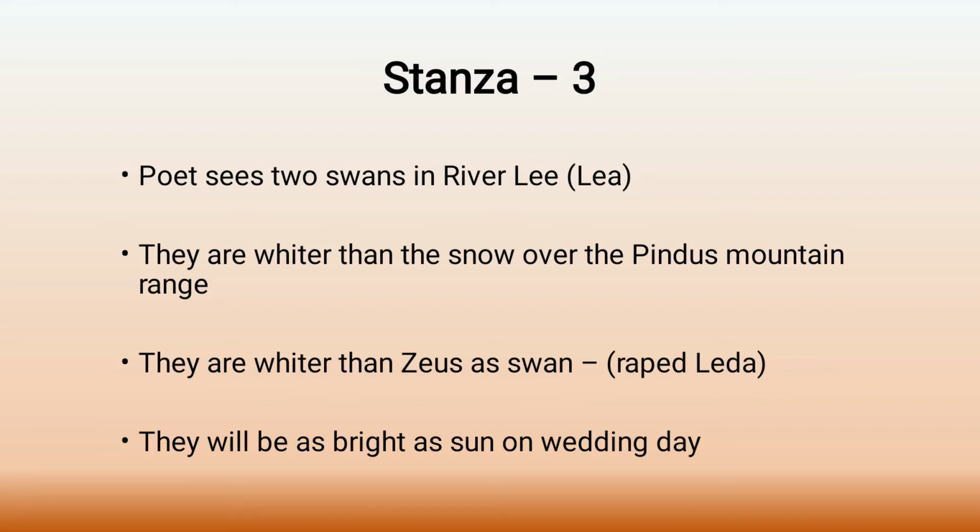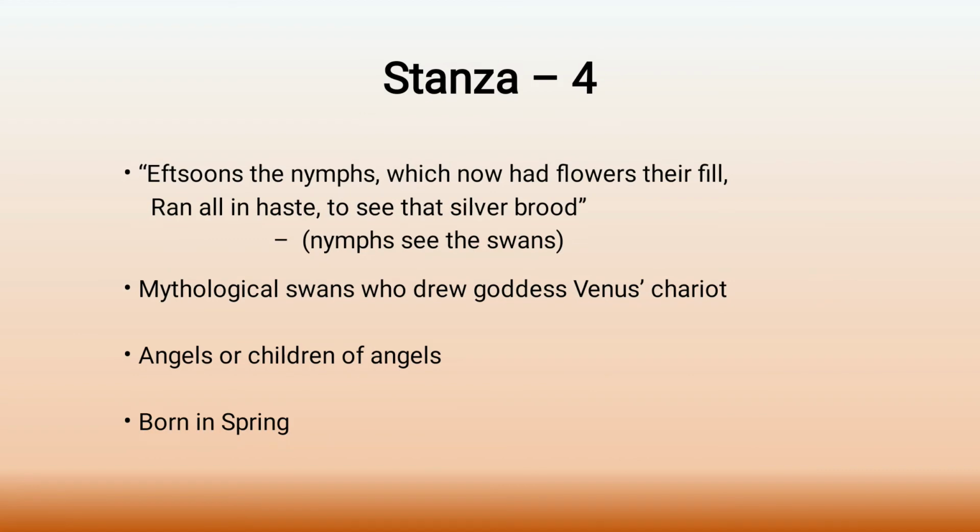Okay, so moving on, stanza 4. Here, the first two lines of the stanza are: Ephsons, the nymphs, which now had flowers their fill, ran all in haste to see that silver brood. Sometimes we may be asked, by giving these two lines, from which poem these two lines are taken. So we have to remember the lines. They are quite famous lines, so you have to just remember these lines.